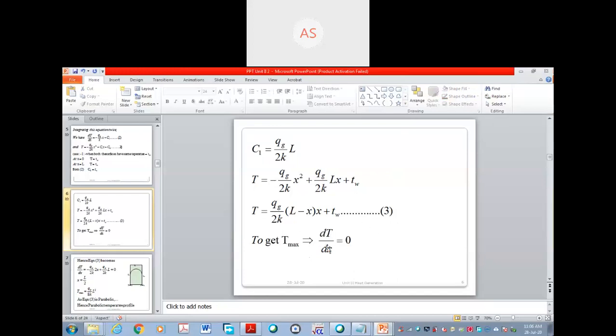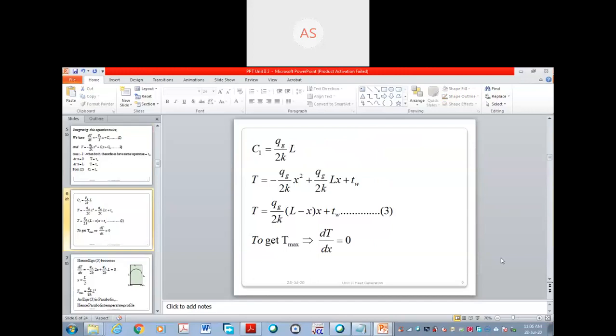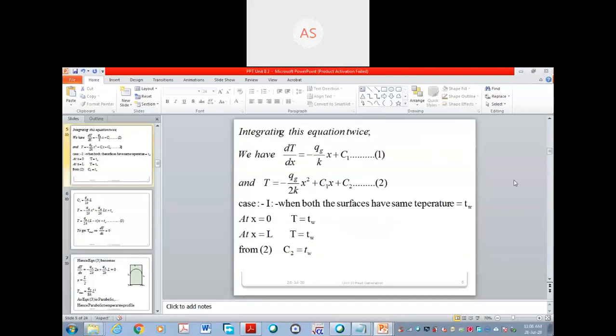For this, you have to go to equation number 1, write 0 here, and instead of c1 write the c1 value, qg by 2k l. Then qg by k gets cancelled, and you will get x is equal to l by 2 after solving this.